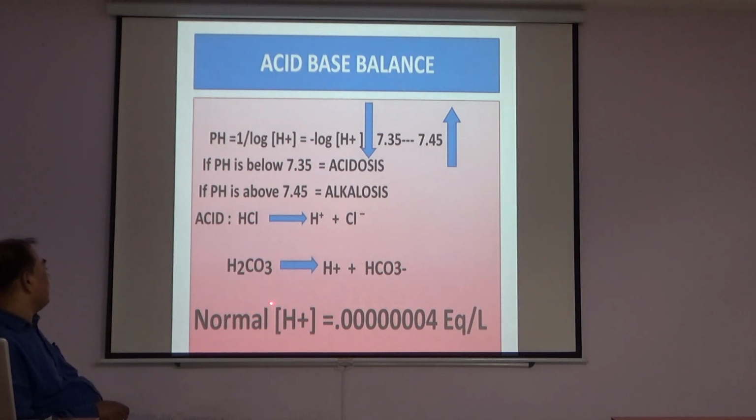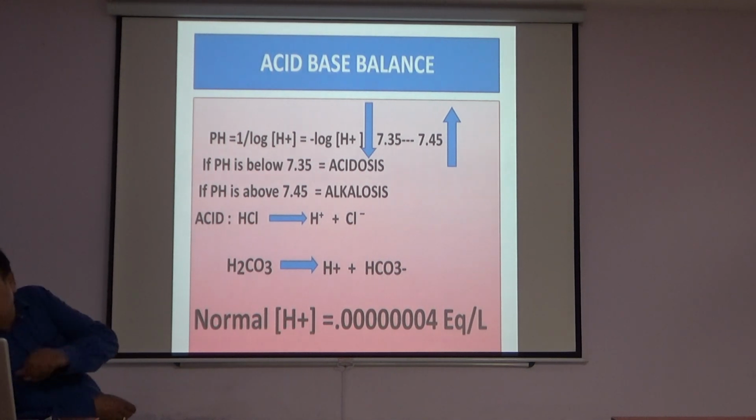Normal hydrogen ion concentration in the body is 0.00000004 equivalent per liter, that is 4 times 10 to the power minus 8 equivalent per liter. That is equal to 40 nanoequivalent per liter. That is very small. Hydrogen ion concentration is very small.